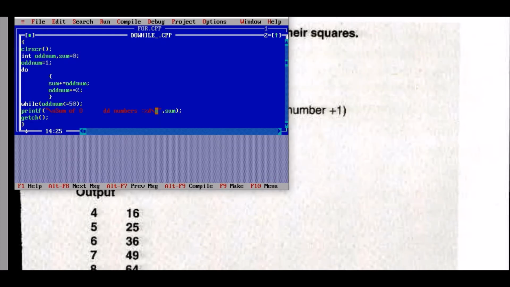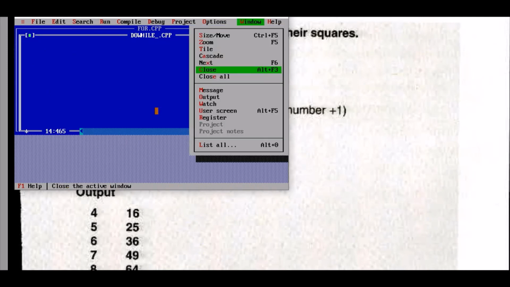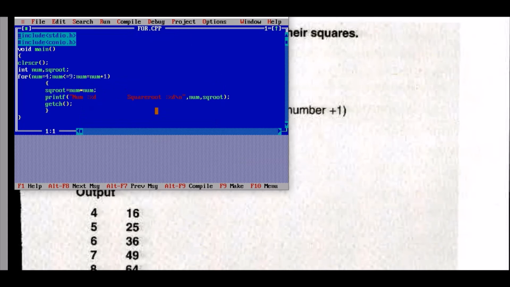Let's check it in the C program. We have entered two variables, number and square. The value of number is 4. Remember, the first expression is always the initial value of any loop.